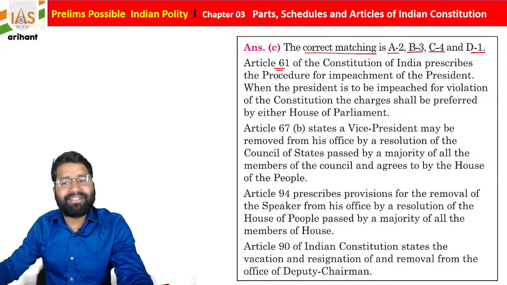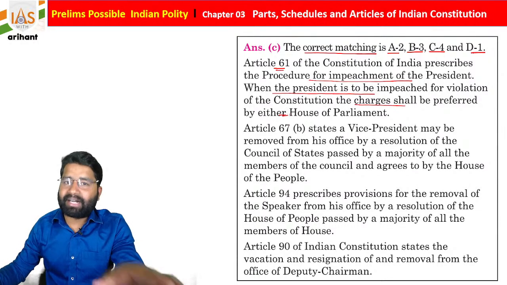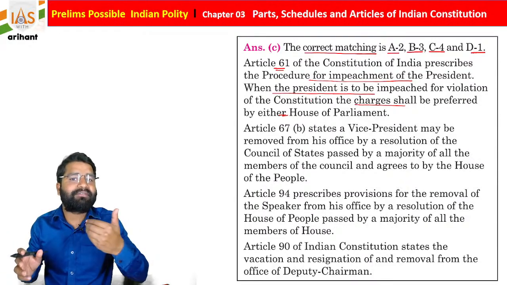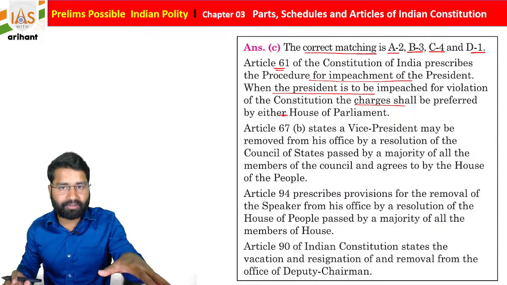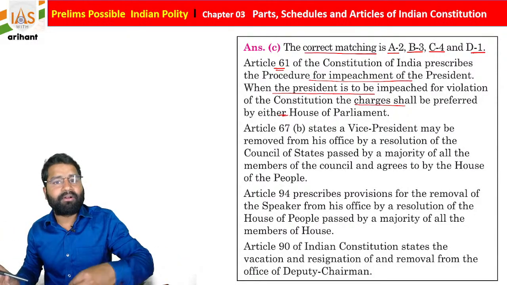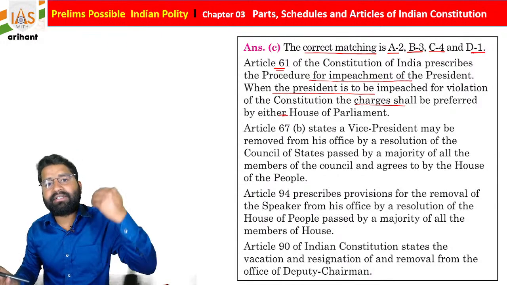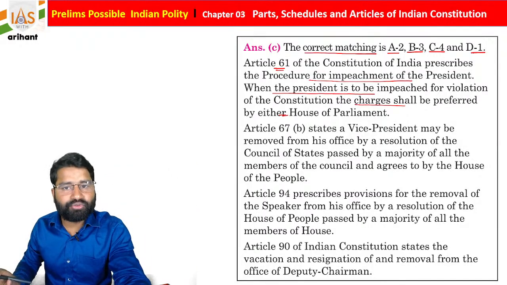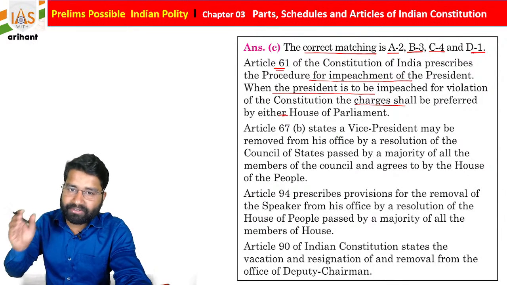So Article 61 is about the procedure for impeachment of the President of India. When the President is to be impeached for violation of the Constitution, the charges shall be preferred by either house, meaning the bill of impeachment can start from any house of Parliament, students. A 14 days notice will be sent to the President of India, from the day the impeachment bill was started. If they pass it with a 2/3 majority, then the other house is going to work as the investigating house, and if they also pass the bill with 2/3 majority, the President is going to be impeached.